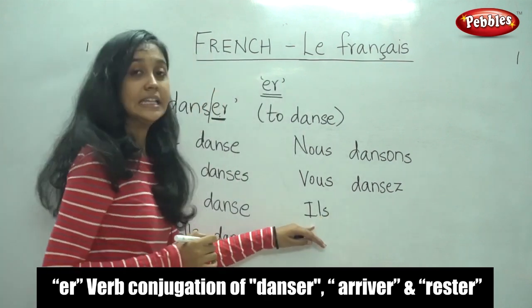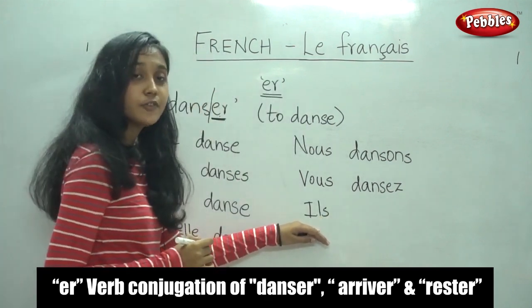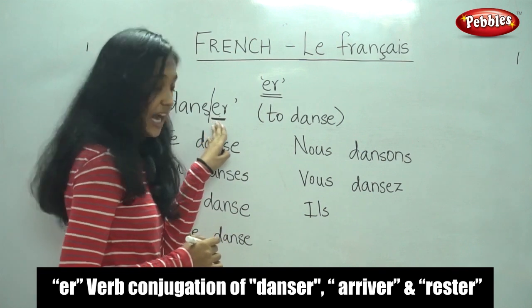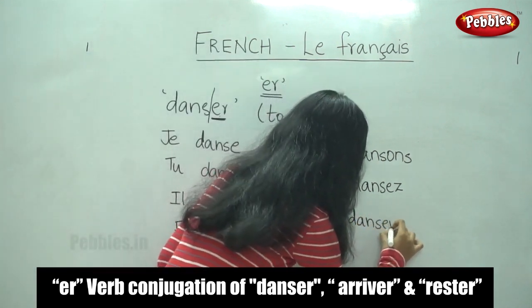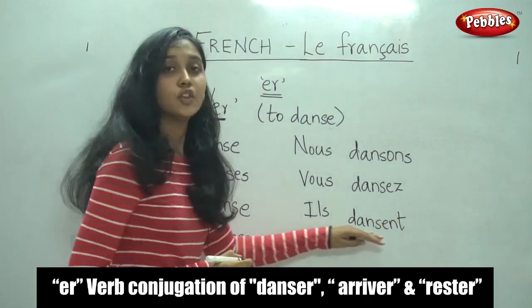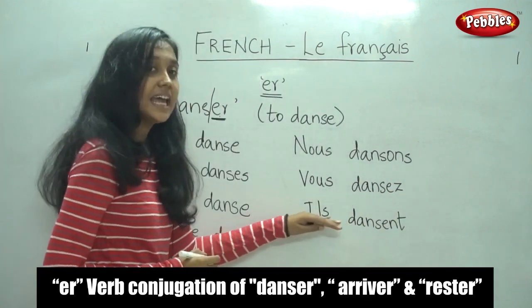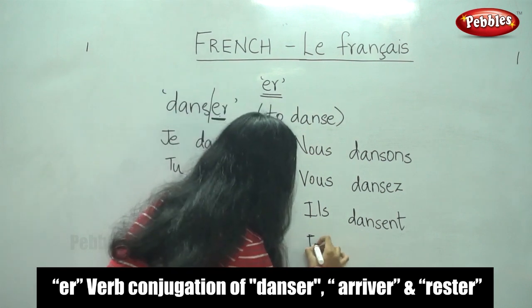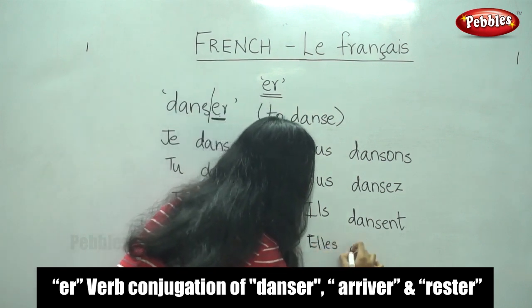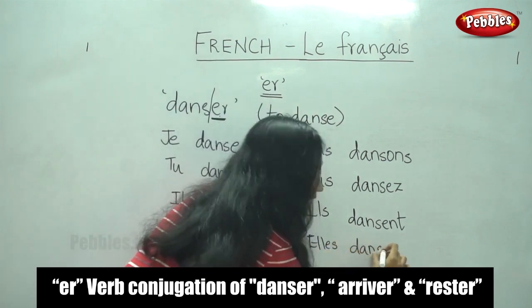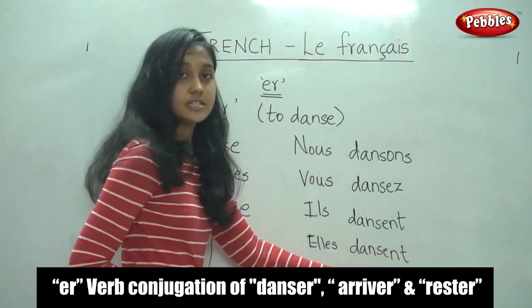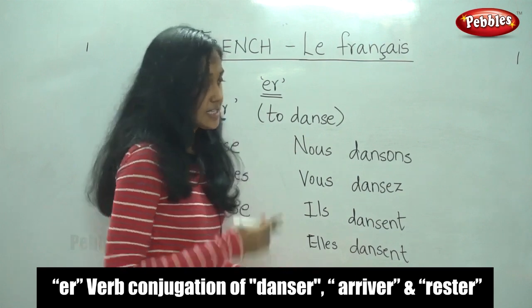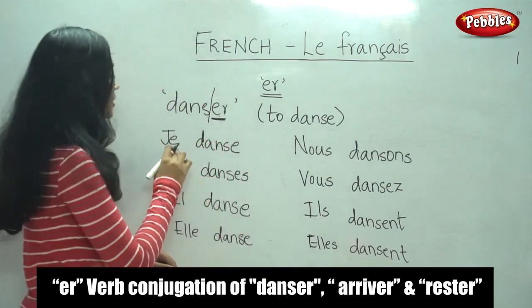Next, for ils, what would be the conjugation for ils? We would remove ER and replace it with ENT. Ils dansent. It means they dance. Similarly, for elles also, we would replace ER with ENT. Elles dansent. It means they dance. So shall we say it once again?